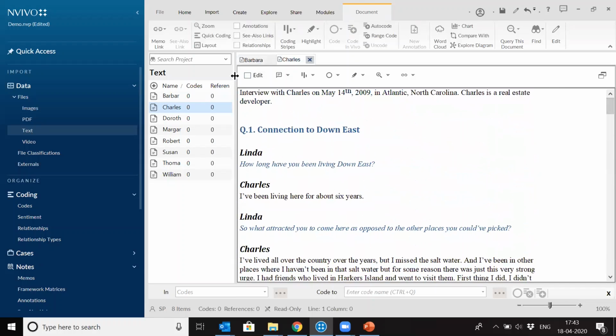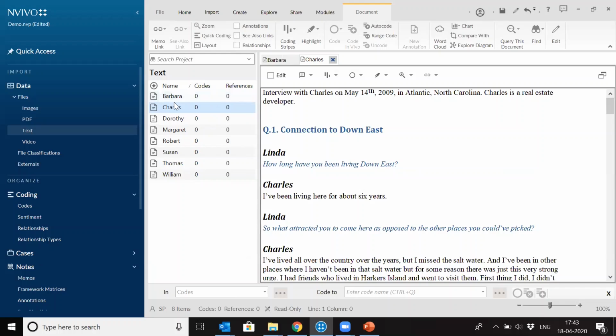One more thing I want to say is whenever you bring in data inside NVivo, NVivo makes a copy of your original data and brings it inside NVivo. So if you make any changes in these files, it will remain in NVivo. It will not impact the original files. It will remain as it is.